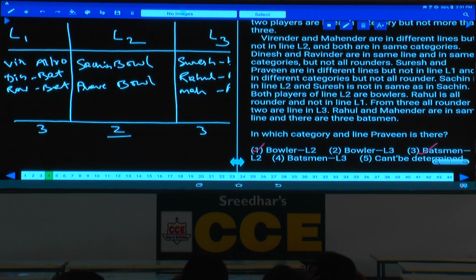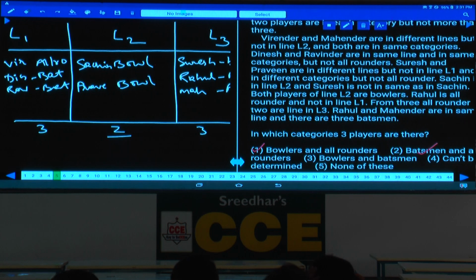Then question number 5. Now in this question number 5, in which categories are 3 players there? All-rounders there are 3 and batsmen also there are 3. Isn't it? Batsmen and all-rounders, where is the choice here? Batsmen and all-rounders, choice 2.